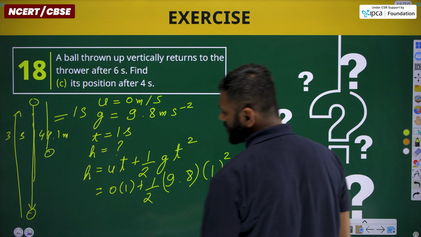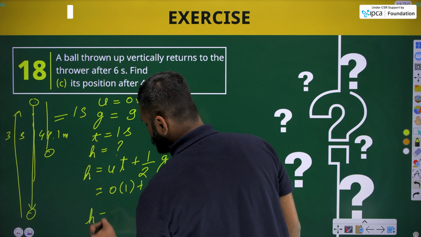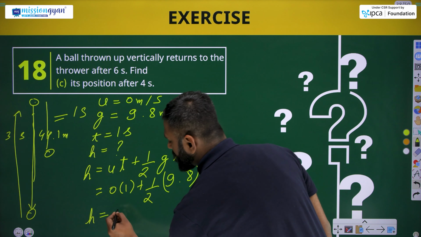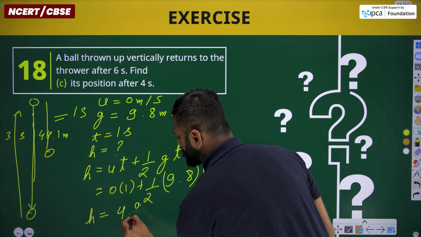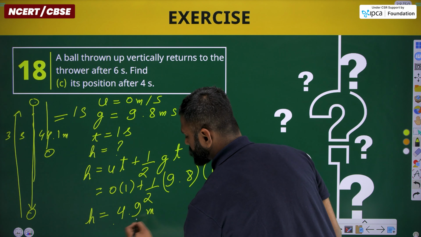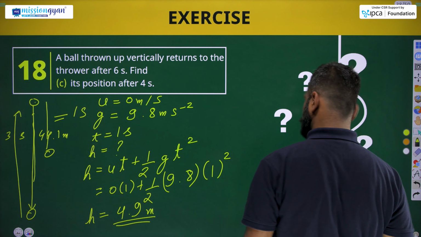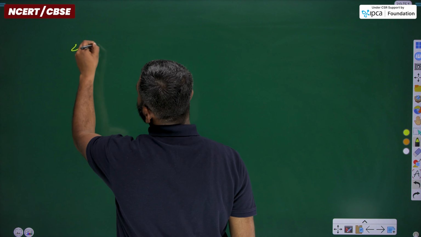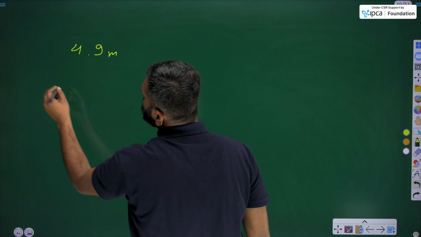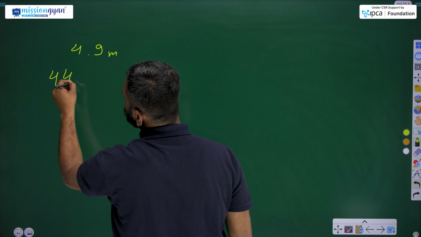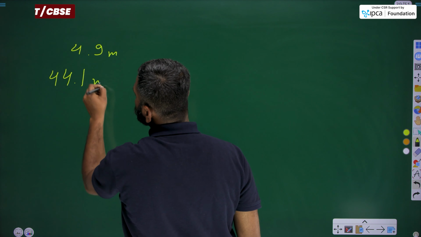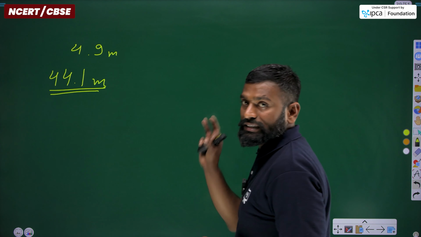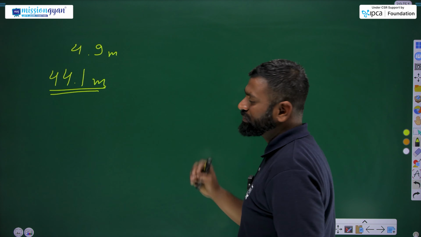This will give you the value of h, that is 4.9 meter. Now, by subtracting 4.9 meter from the maximum height, that is 44.1 meter, we'll get the exact position of the ball.